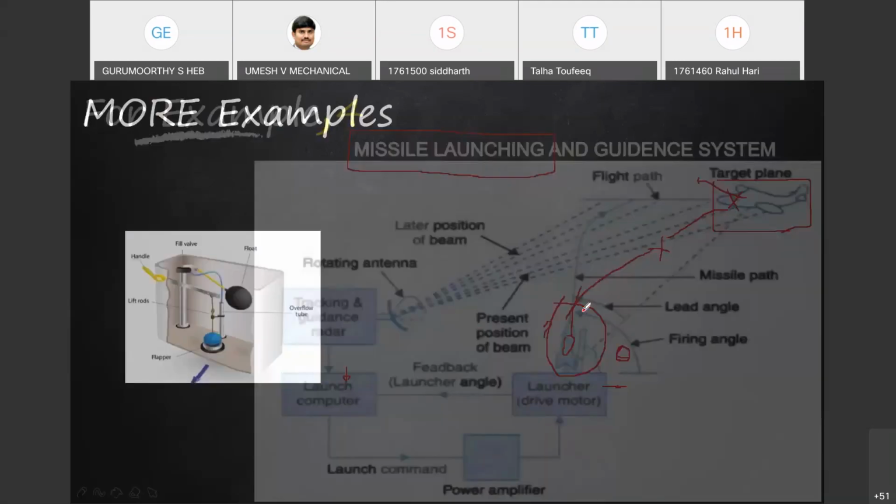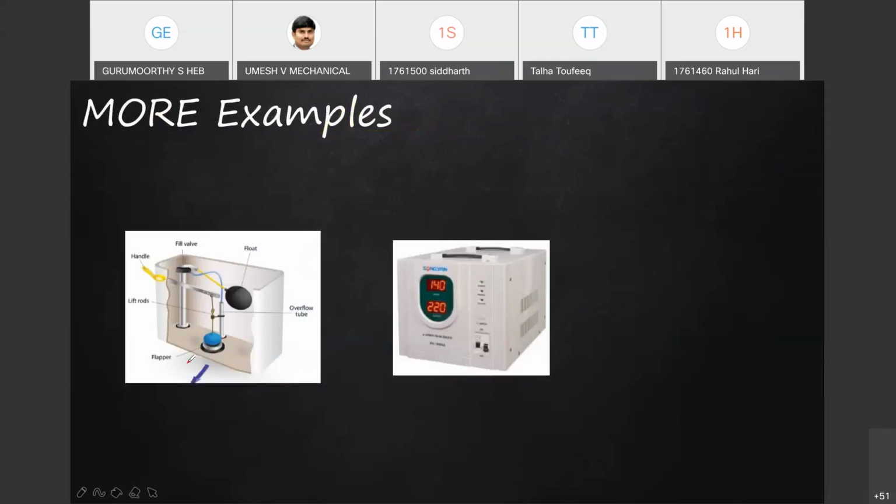So like that, you can give a top flush. Again, a float. One end is fixed to one wall, hinged, and the other end, as the name suggests, depends upon the water level. Every time we use the flush, we are not filling the water manually. Automatically it gets filled on this principle.